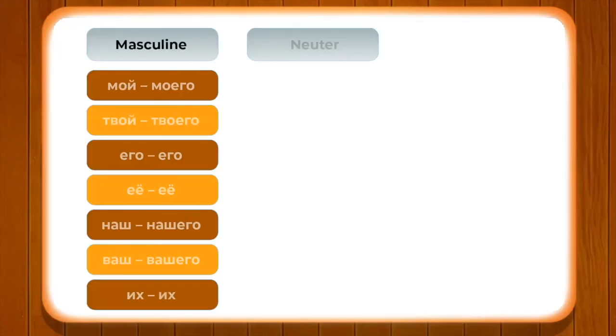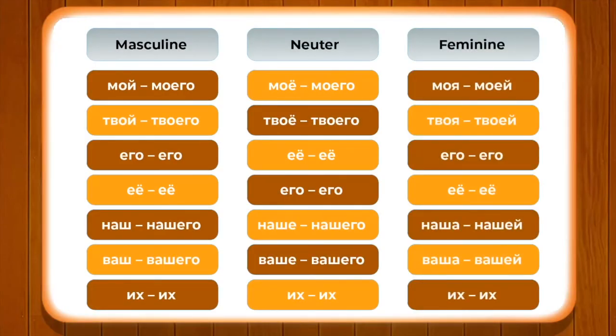Accordingly, possessive pronouns qualify nouns indicating possession, belonging, negation in masculine, neuter and feminine. So these possessive pronouns like moi, toi, nash, vash, ik change accordingly. Moi means my, toi means yours, nash means ours, vash means yours and ik means theirs. Moi, maivo, toi, tvoevo.